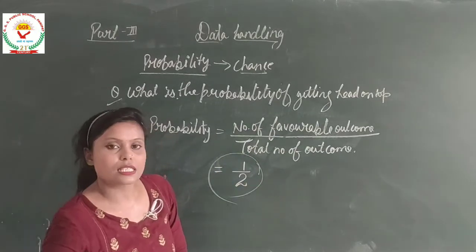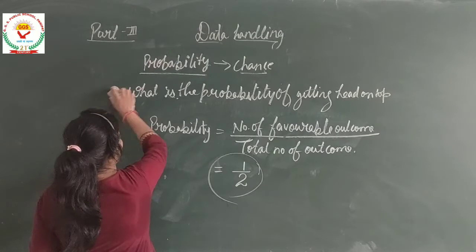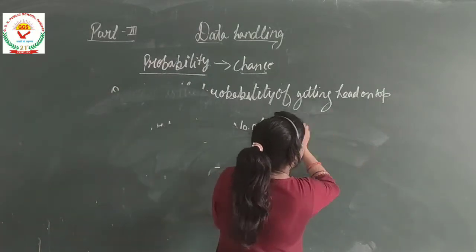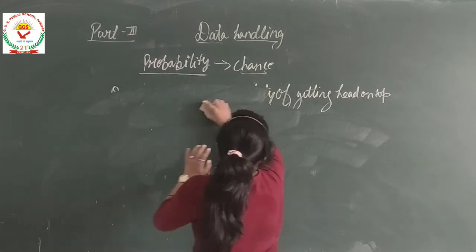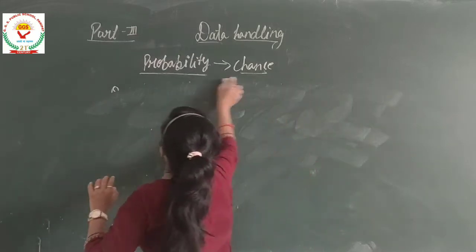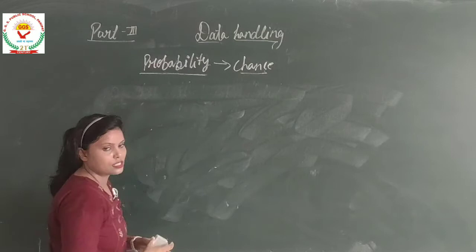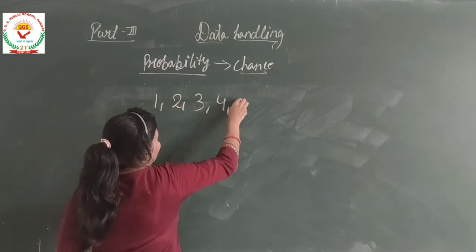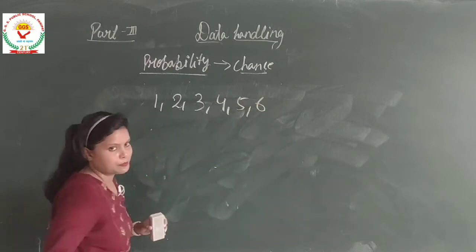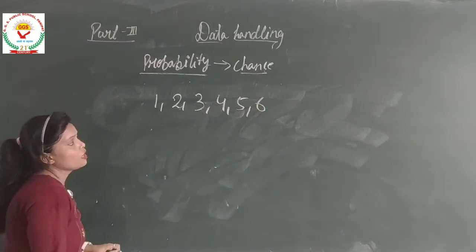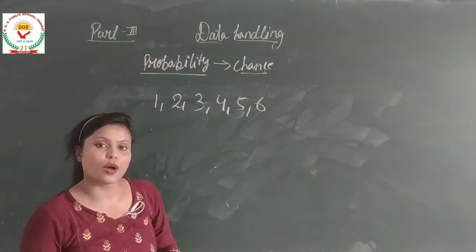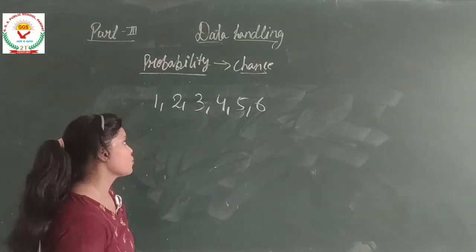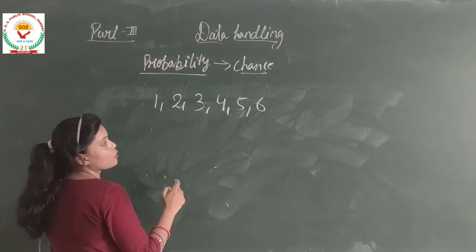Okay, let's take the example of dice. You play Ludo, right? So I am talking about the same die which represents 6 numbers, 1, 2, 3, 4, 5 and 6. Now if I say what is the probability of getting 1 on the top?